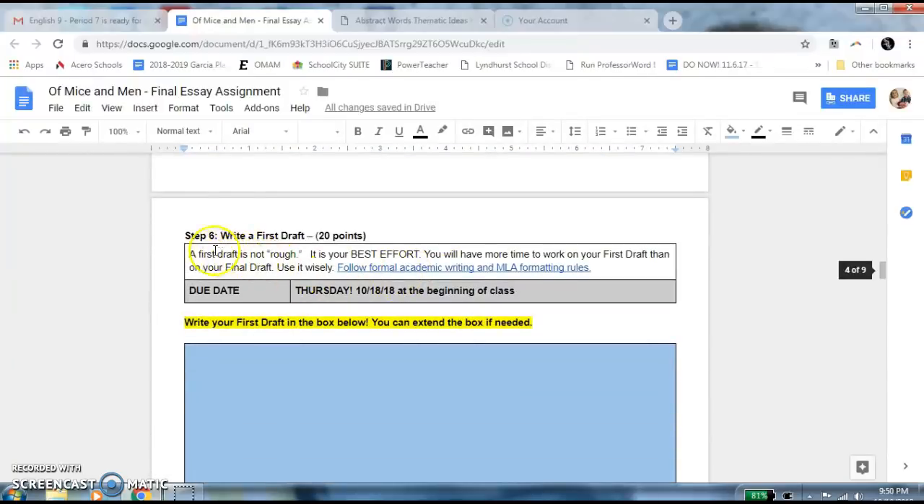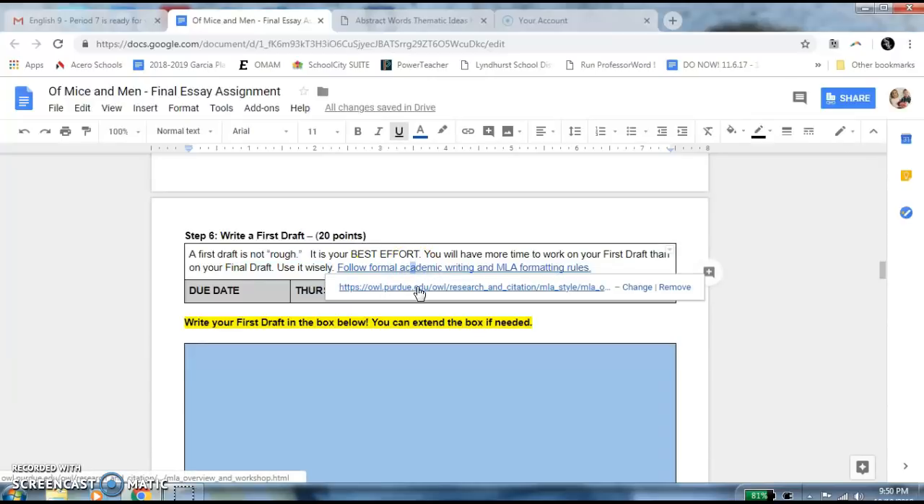All right, step 6, you have to write your first draft. This is worth 20 points. The first draft is not a rough draft. This is the best you think you can do at that point. You have more time to work on your first draft than your final draft. Your final draft is basically just editing some things from comments and feedback you've gotten.